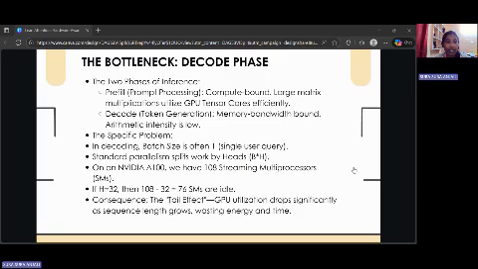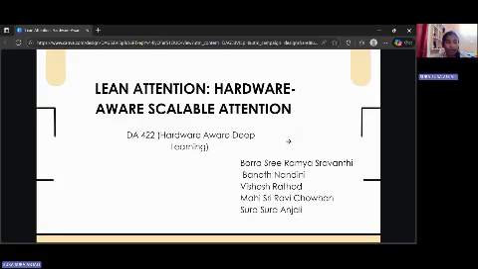My team members are Sravanthi, Vishesh, Mahi, and myself.